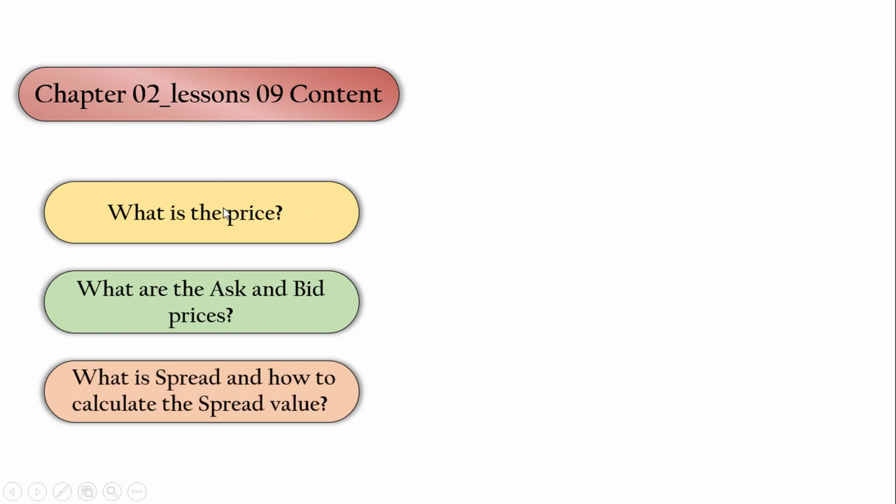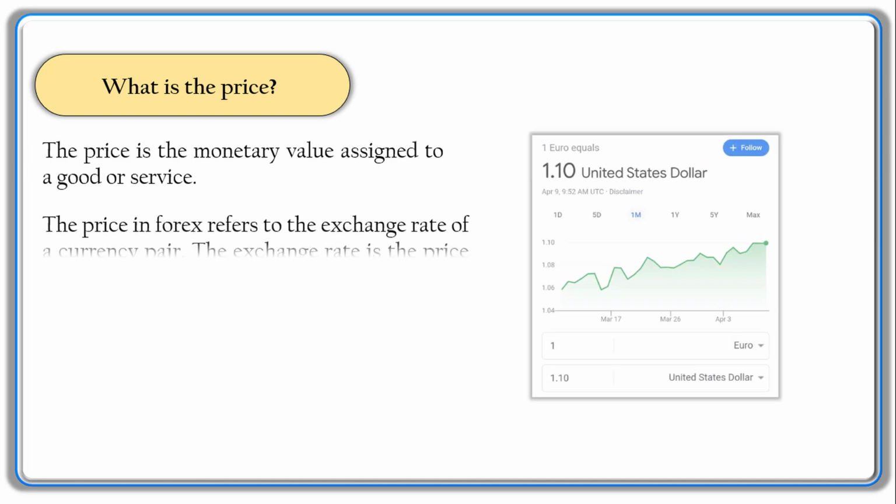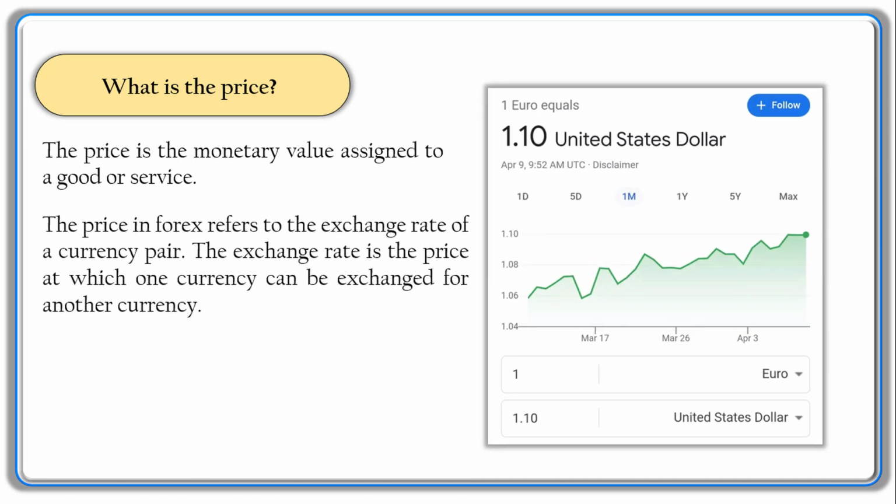Let's start from part 1. What is the price? The price is the monetary value assigned to a good or service, or the amount of money paid for something, or the value that something is exchanged for. The price in Forex refers to the exchange rate of a currency pair. The exchange rate is the price at which one currency can be exchanged for another currency. The exchange rate is determined by the supply and demand of the 2 currencies involved.